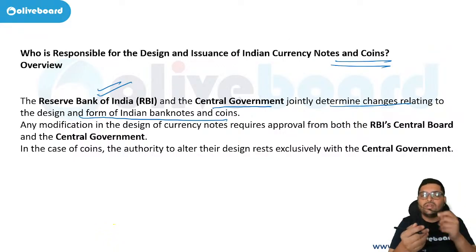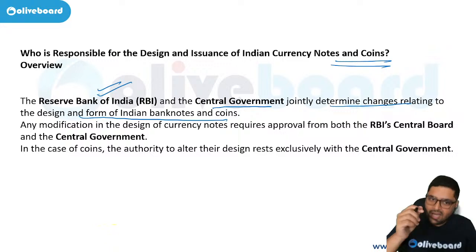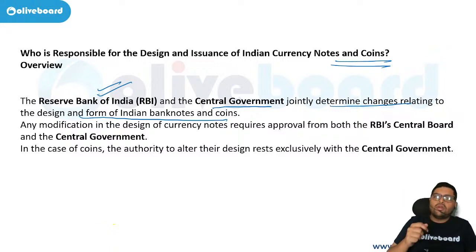Anything which is very close to cash, which can easily get into cash form, is liquid. Correct? So UPI payment, same thing. ATM debit card, it is more liquid than check. Correct?